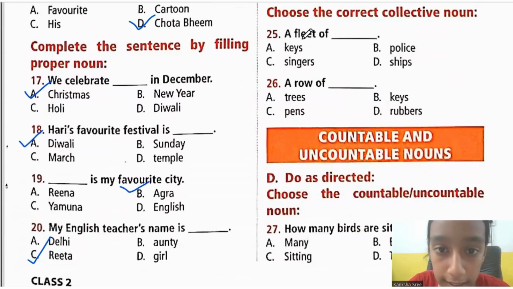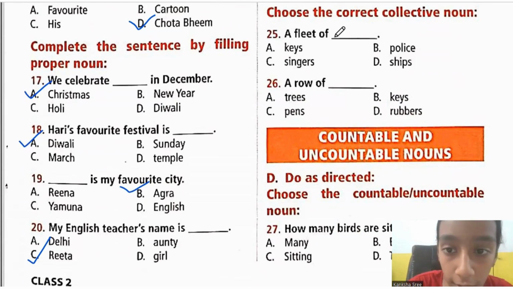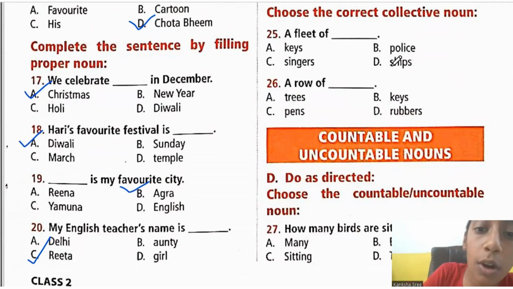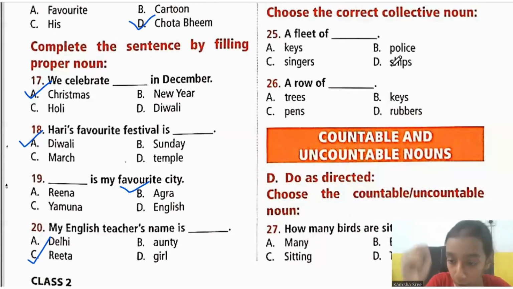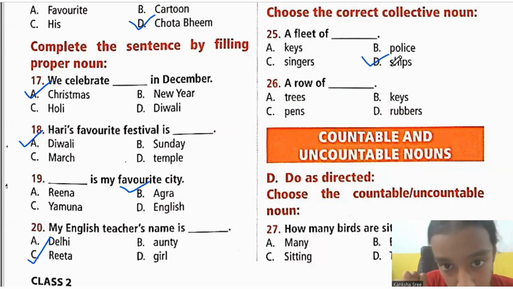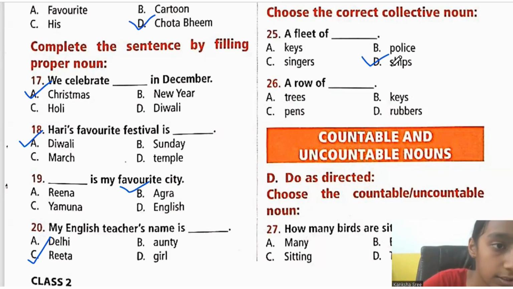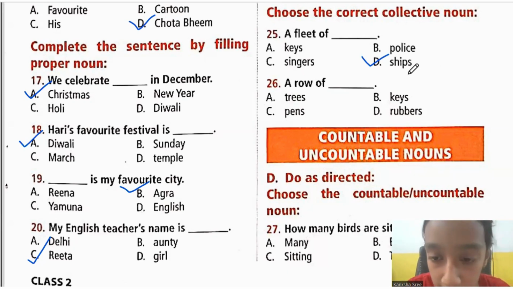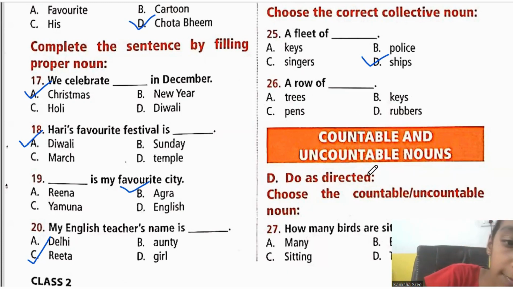Choose the correct collective noun. 25th one. A fleet of, so a group of what do you call a fleet, children? A group of ships. Okay, a group of ships you call a fleet. What do you call a group of ships, children? You call a fleet. Okay. Next, 26th one. A row of dash. A very easy one. A row of trees. So it would become option A.